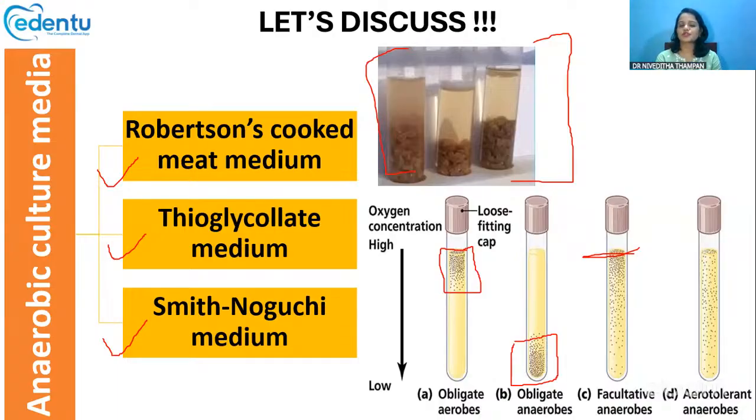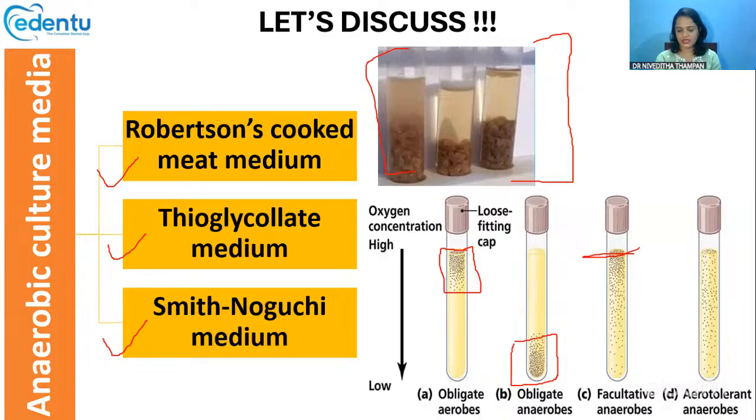So based upon the position in which the colonies are growing, we can predict from this thioglycolate medium whether they are obligate aerobes, obligate anaerobes, facultative anaerobes, or aerotolerant anaerobes.